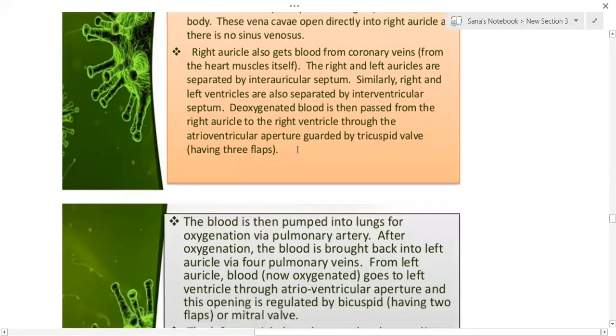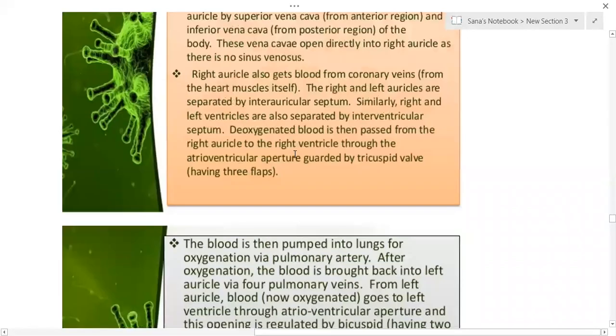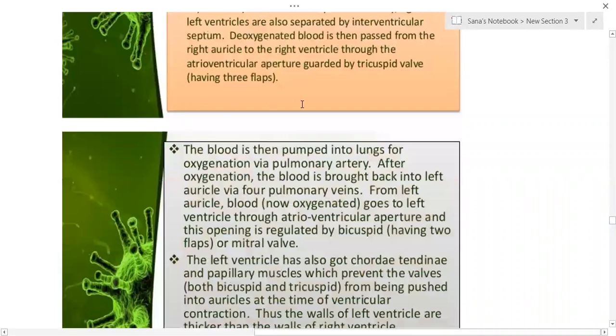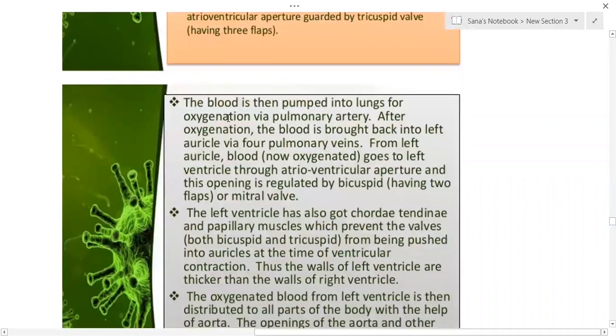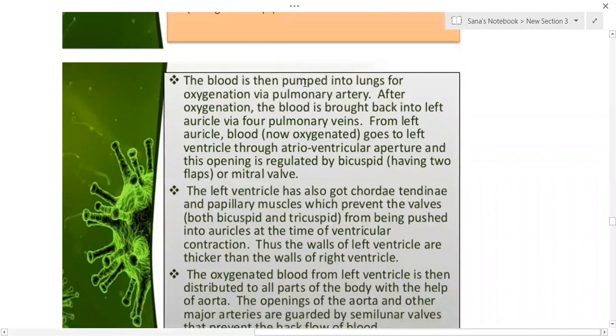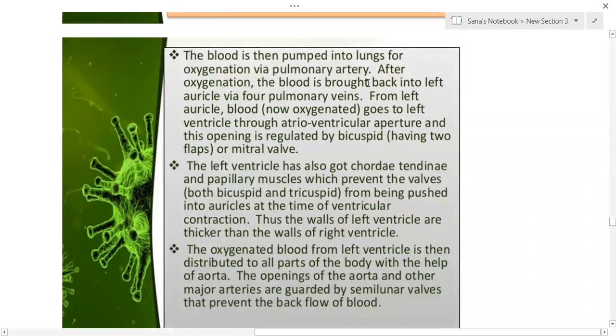Atrioventricular aperture. So on the right side it is the tricuspid valve, whereas on the left side it is the bicuspid valve. The blood is then pumped into the lungs for oxygenation via the pulmonary artery. So from the right ventricle, blood goes to the lungs by the pulmonary artery. Which blood? Deoxygenated blood. After oxygenation, blood is brought back into the left auricle via 4 pulmonary veins.